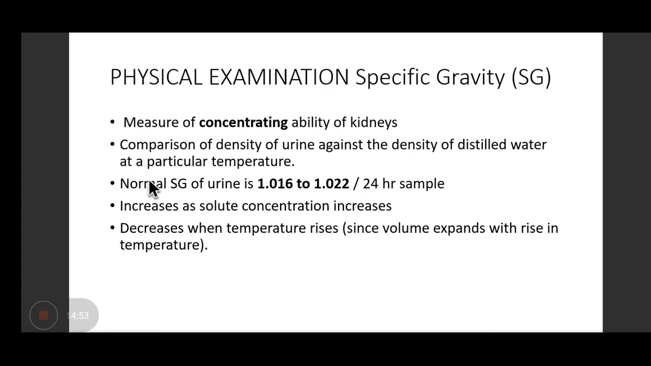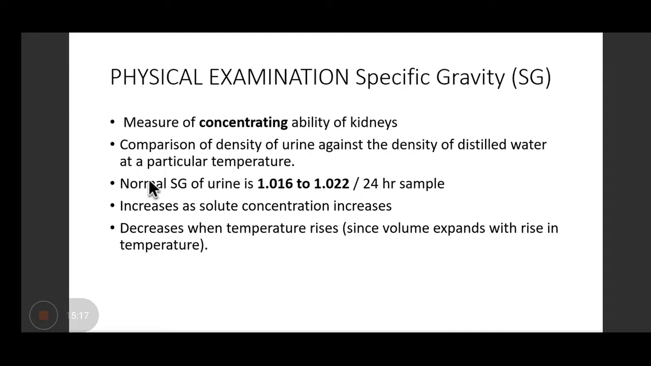Okay. So what is the specific gravity of urine? So I have told you the normal range. So why is it important? Because it measures the concentrating ability of the kidneys. And what it actually is, it is the comparison of density of urine against the density of distilled water at a particular temperature. Why I'm mentioning the temperature is important?